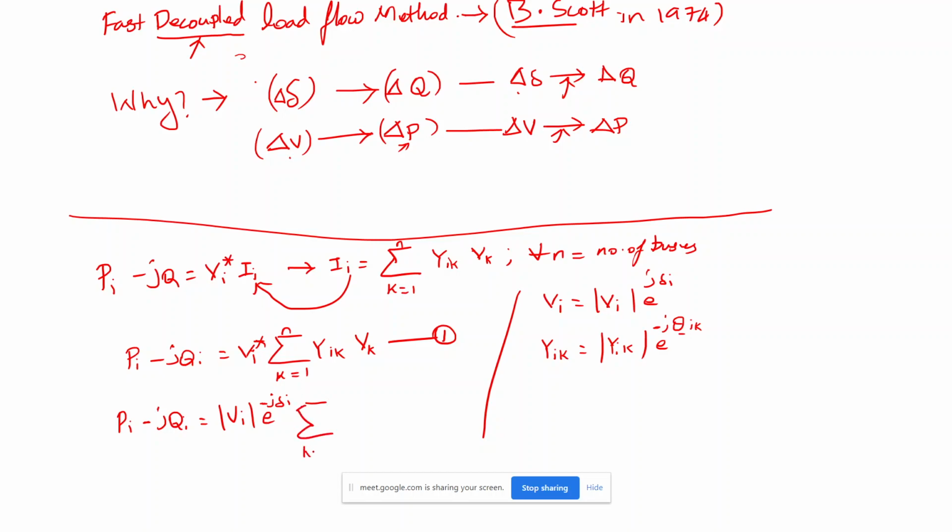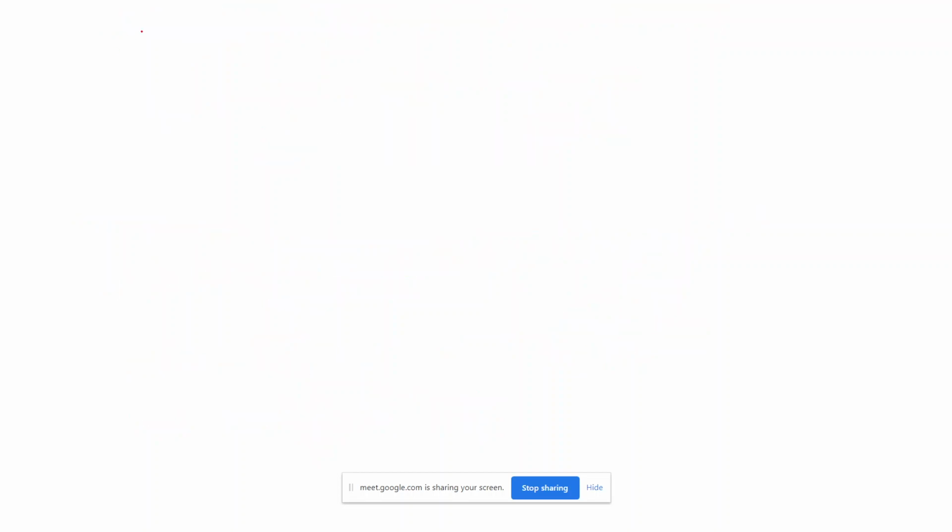Again the summation is taken over n, and if I replace this, I get Yik e to the power minus j theta ik, and the Vk remains the same, because Vk is not conjugated, so I get Vk e power j delta k. So this equation is converted into polar form, and still this equation can be written in general.